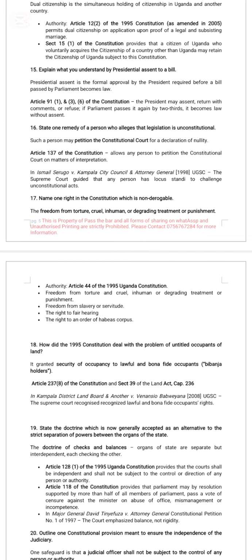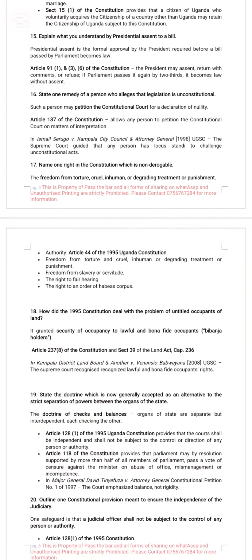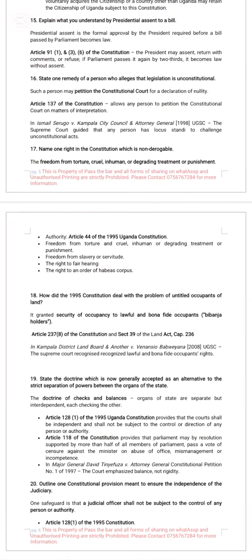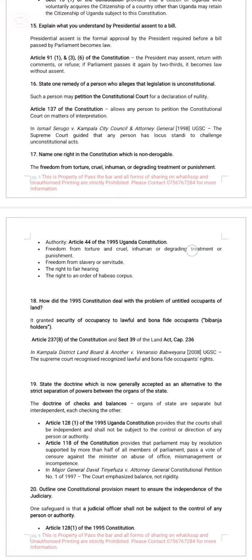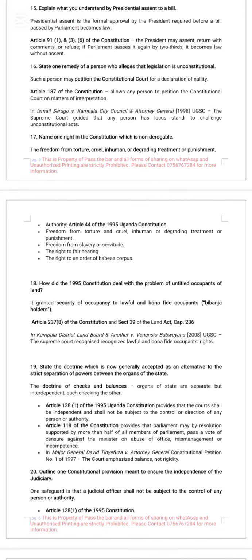Explain what you understand by presidential assent to a bill. Look at Article 91 of the Constitution. When Parliament passes a bill, it is sent to the President for assent. State one remedy of a person who alleges that legislation is unconstitutional. Article 137: petition the Constitutional Court.